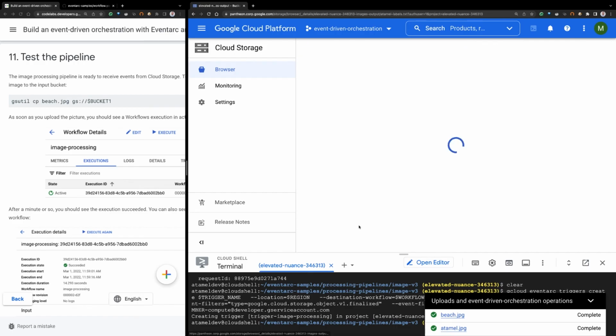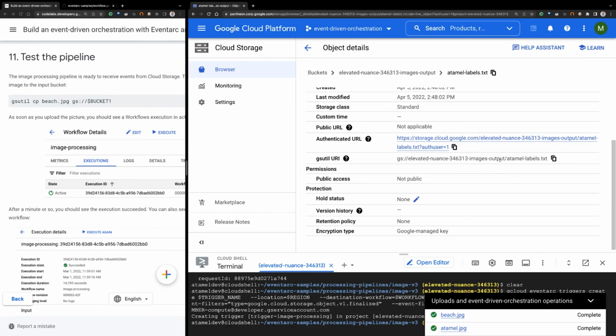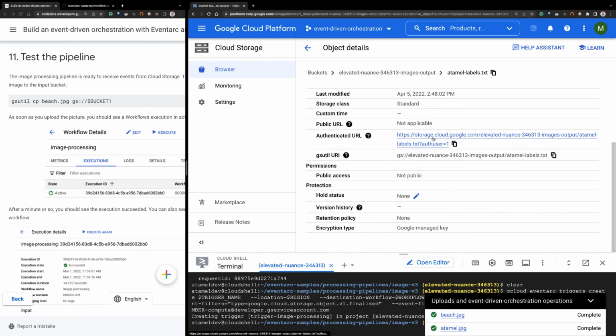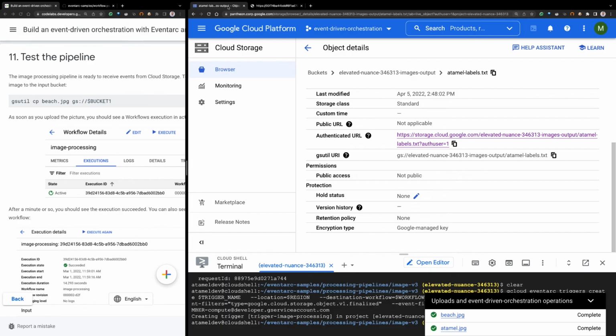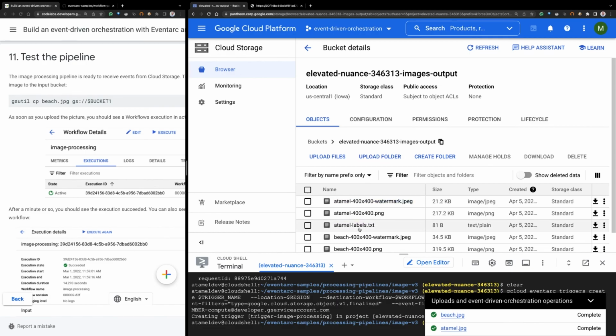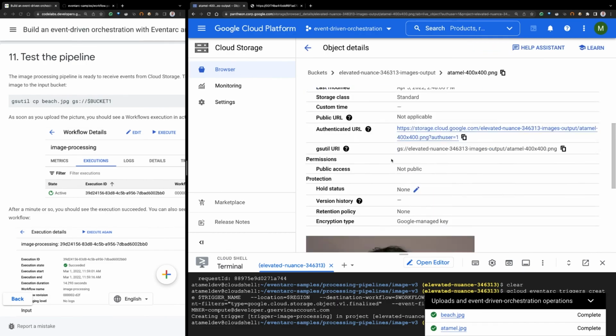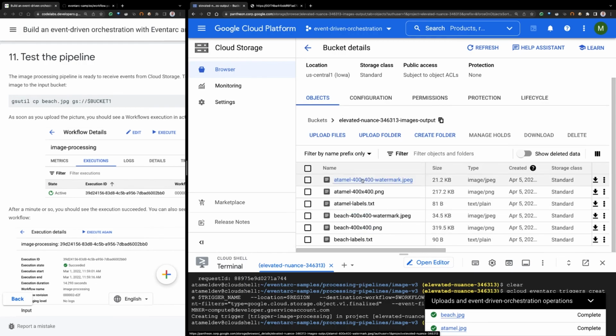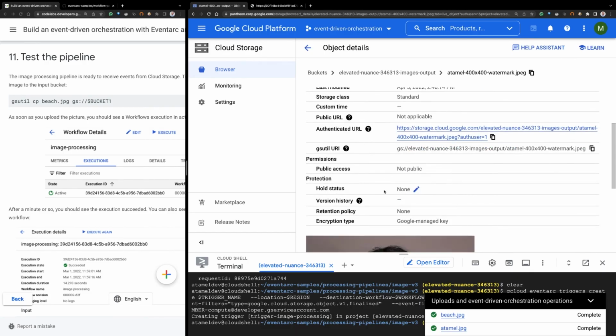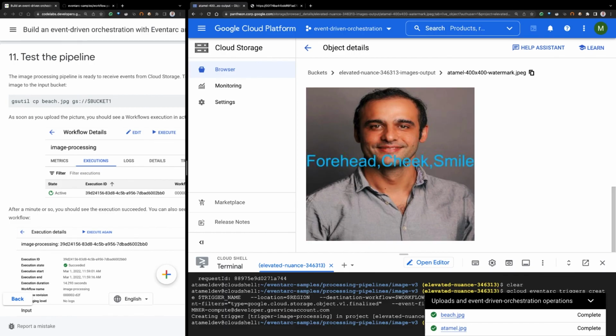So we have a labels.txt, and if we look at this labels.txt, these are all the labels that were picked up by the Vision API. It says forehead, cheek, smile. So that sounds like me. Then if you look at the 400 by 400 PNG, that's the resized image. You see that it's squeezed a little bit. Maybe not the right way of resizing, but it's definitely resized. And then if you look at the 400 by 400 watermark, you see that it's the resized image with the top 3 labels added as a watermark. So it seems like everything is working.